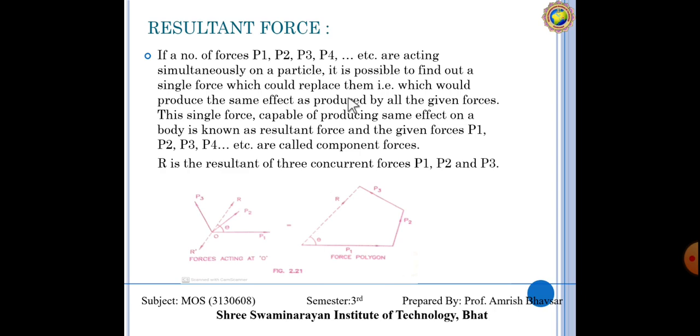Now we are going to understand what resultant force is.